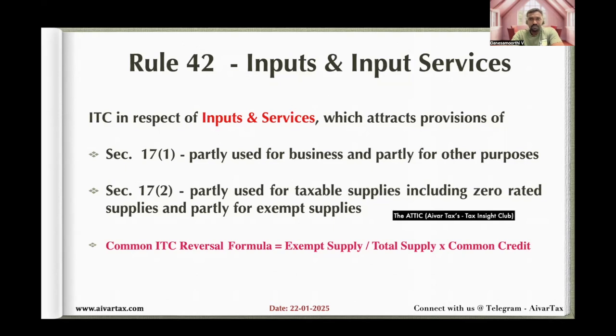And what other, telephone bills and internet charges and stationery which are commonly used. So whatever be the input or input service which are commonly used for supplying both taxable and exempt supplies, it is to be considered.